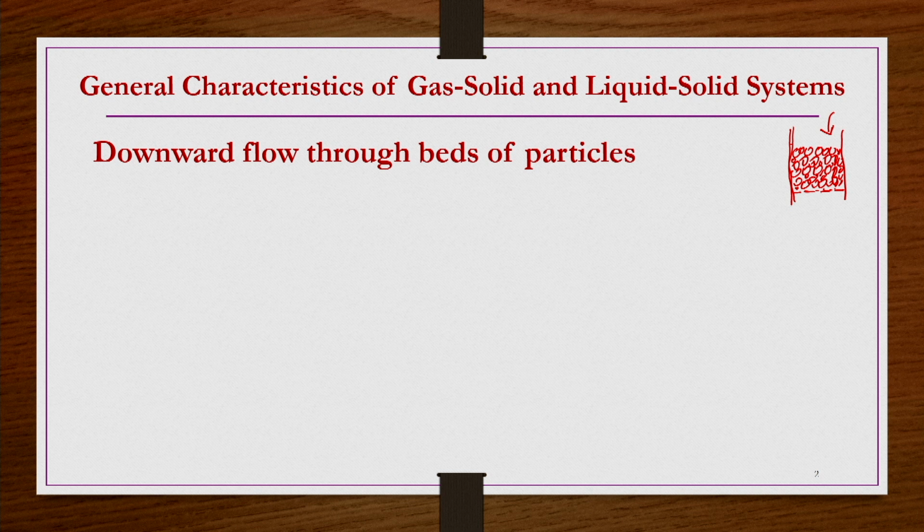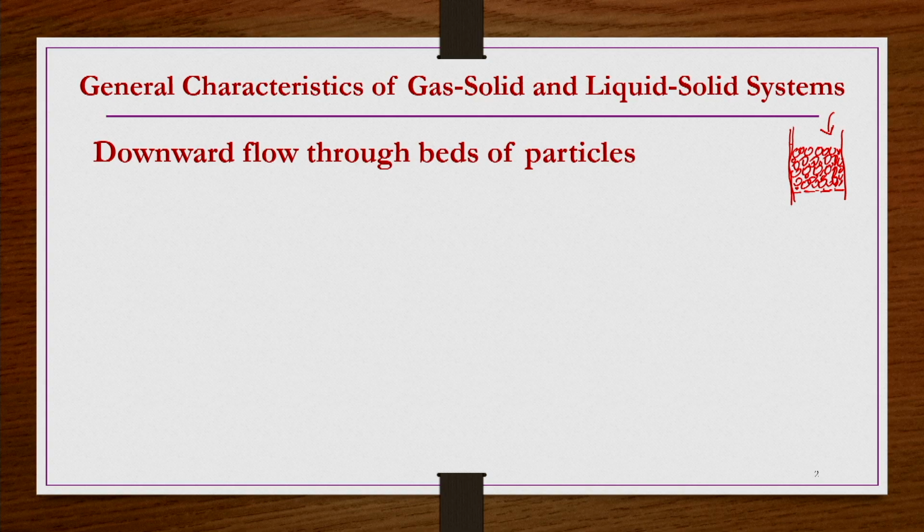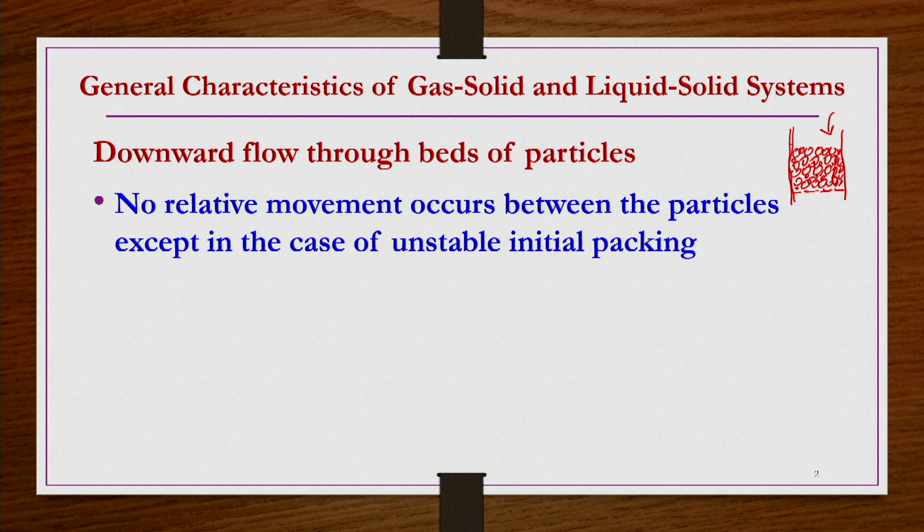So, whatever pressure drop versus velocity or flow rate relations there are for a packed bed, like the Kozeny-Carman equation, the Blake-Plummer equation or the Ergun equation that we have derived, they will be valid here. Why are they valid here? Because there is no relative motion between the particles if the flow is downward. There will not be any relative movement between the particles except in the case of unstable initial packing.